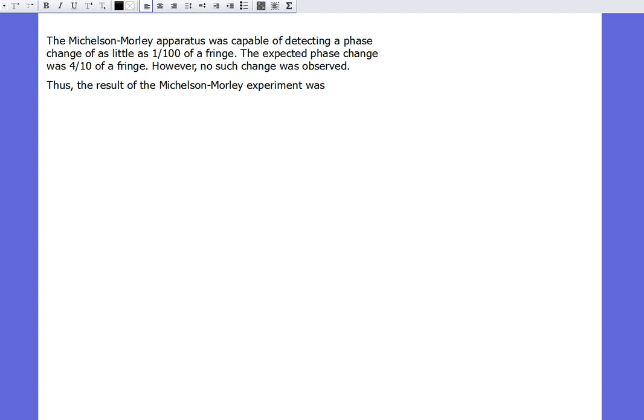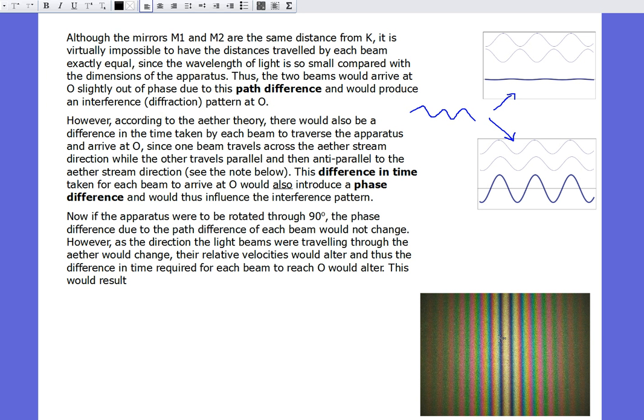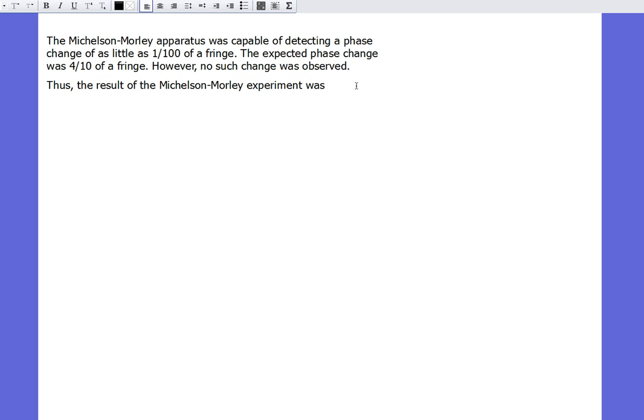Alright, so the Michelson-Morley apparatus was capable of detecting a phase change as little as 1/100th of a fringe. The expected phase change was 4/10 of a fringe, so the apparatus was much more accurate than required. And what they saw was, unfortunately, no matter what they did, no matter how many times they repeated the experiment, no matter how many times they rotated it, they got their interference pattern. That interference pattern was fairly constant because they knew there'd be a path difference in the light rays, but they expected it to change, but no matter what they did, the interference pattern did not change. So they had a constant interference pattern, there was no change.